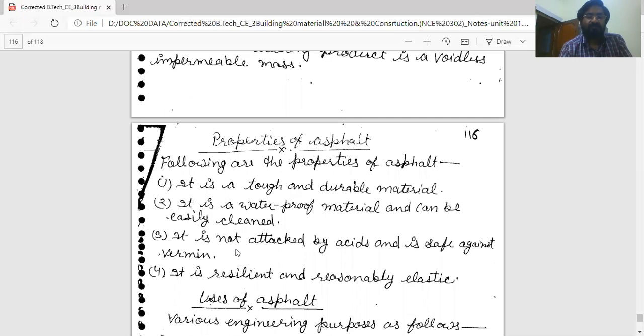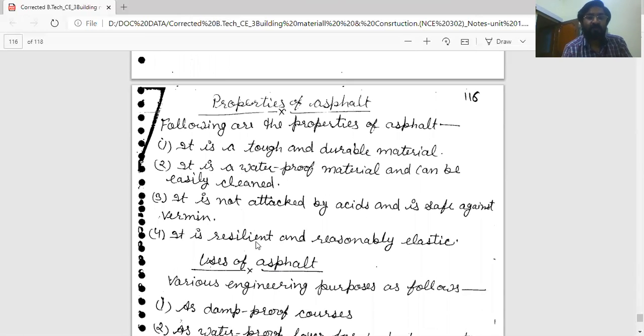Properties of asphalt. Following are the properties of asphalt. It is a tough and durable material. Tough means resistance against impact loading, and durable means a long life. Next property, it is a waterproof material and can be easily cleaned. Third, it is not attacked by acids and is safe against vermin. Next property is it is resilient and reasonably elastic.